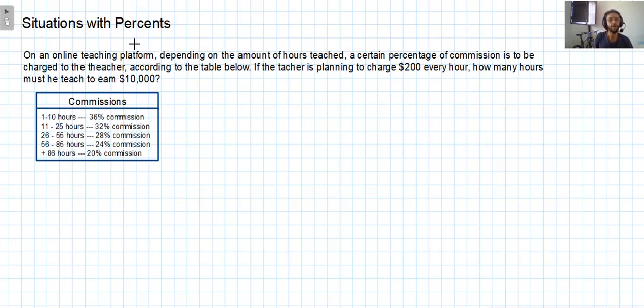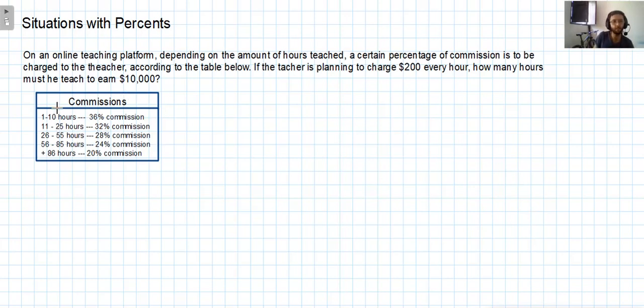It says, on an online teacher platform, depending on the amount of hours taught, a certain percentage of commission is to be charged to the teacher, according to the table below. If the teacher is planning to charge 200 pesos every hour, how many hours must he teach to earn 10,000 pesos? So let's look at the commissions table.